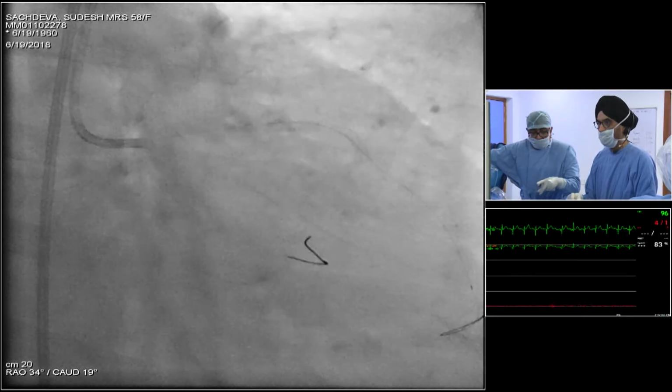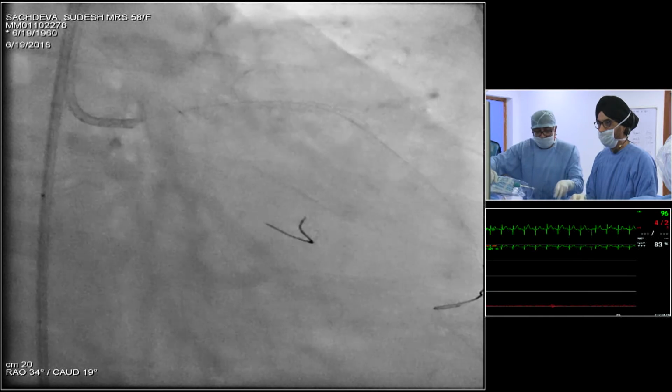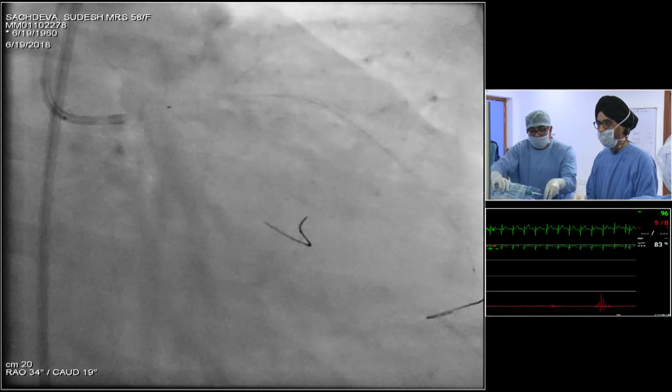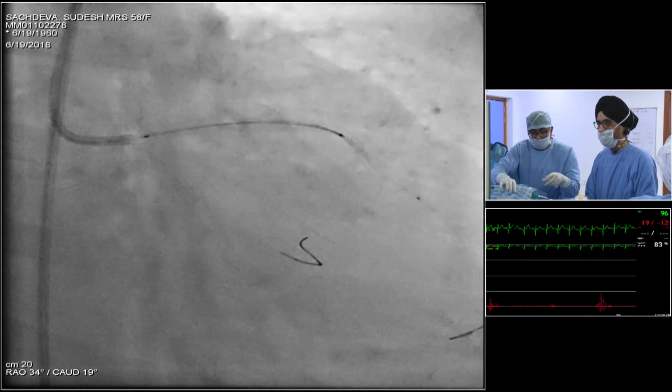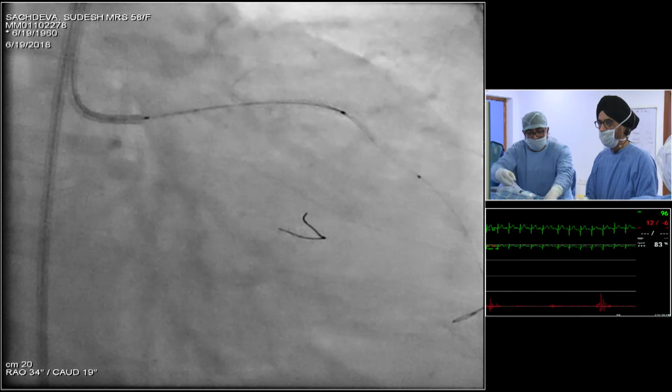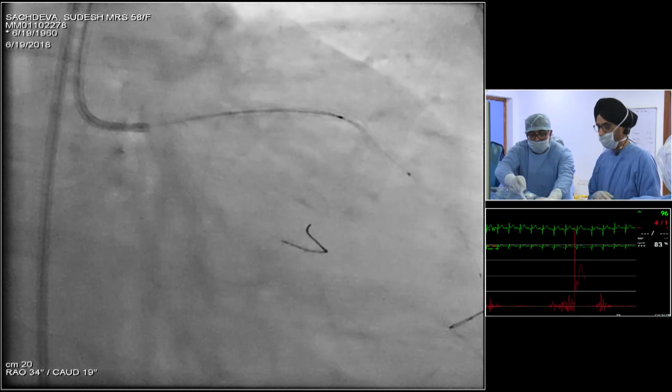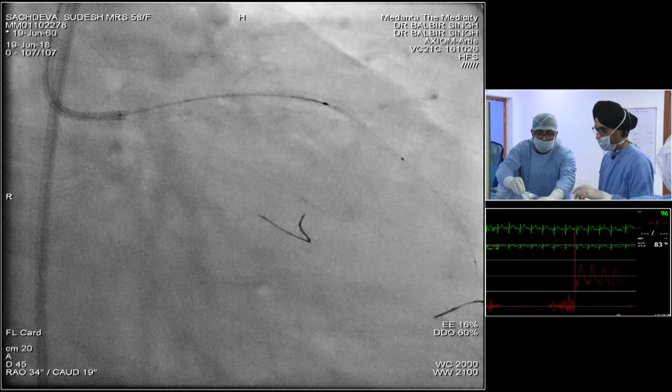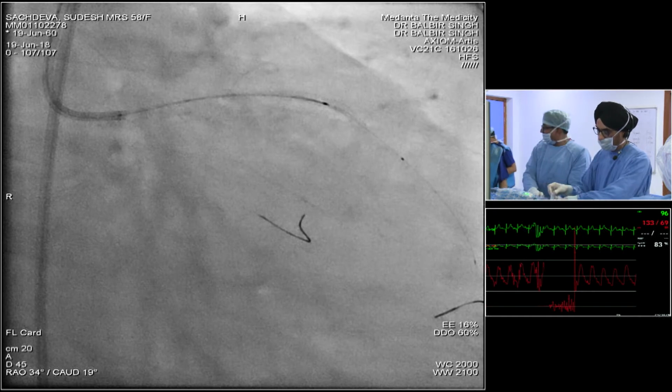I think we have enough time. We may even have you put the stent in the circumflex today. Hope so. So I leave it at that because I want to visualize the proximal part. Oh, you're so efficient and good.